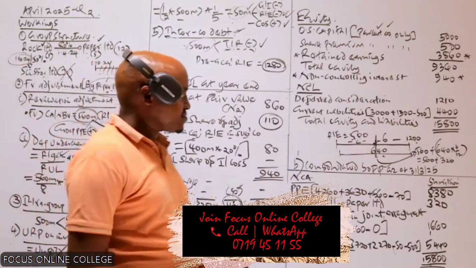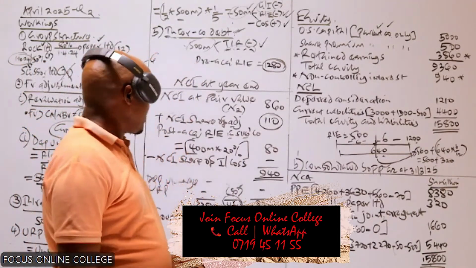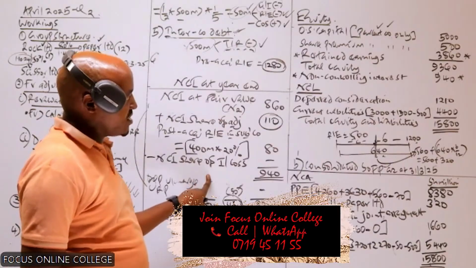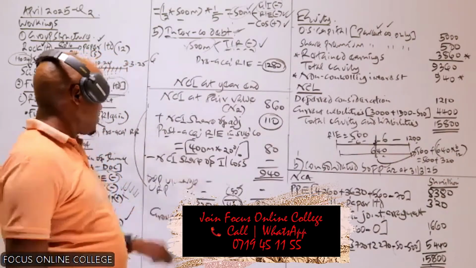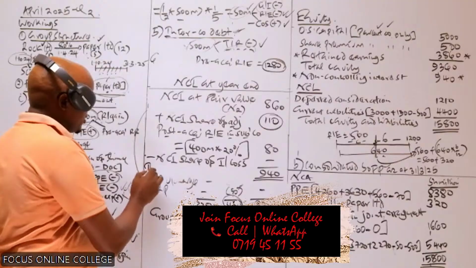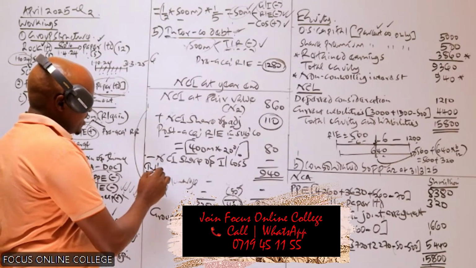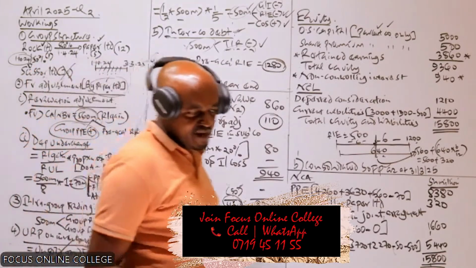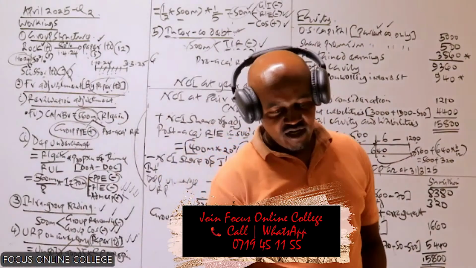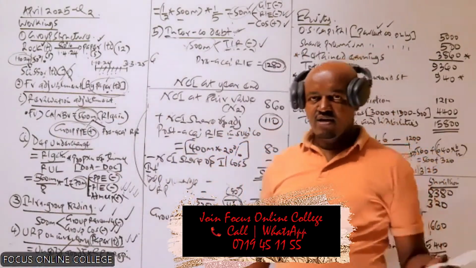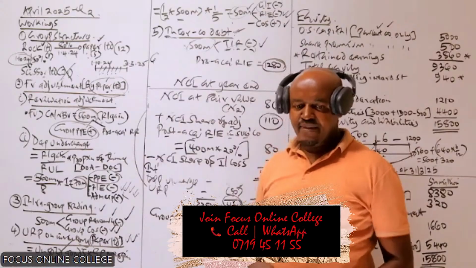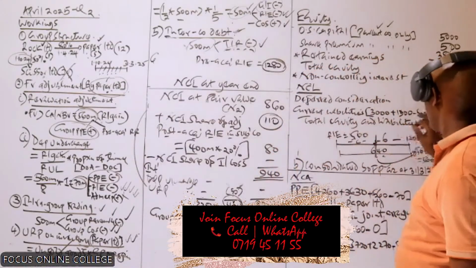That one basically should be deducted from the retained earnings of the parent here. Because that is an interest, an expense which the parent company was supposed to have accounted for. But if you check on the income statement, the parent company had not accounted for the interest on this.